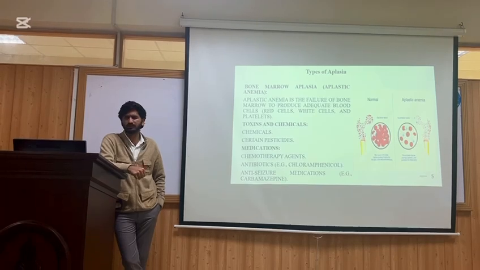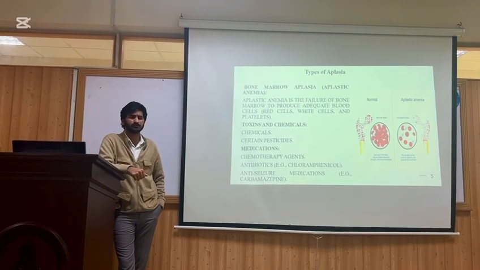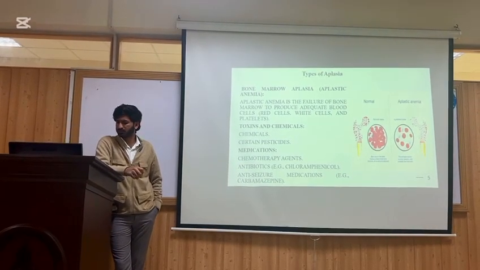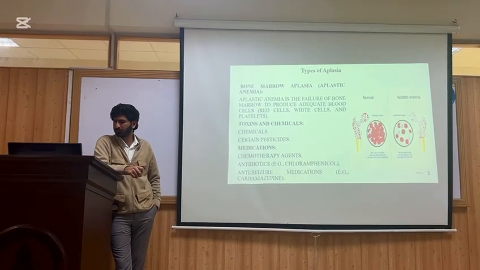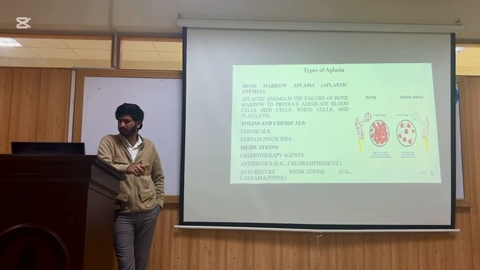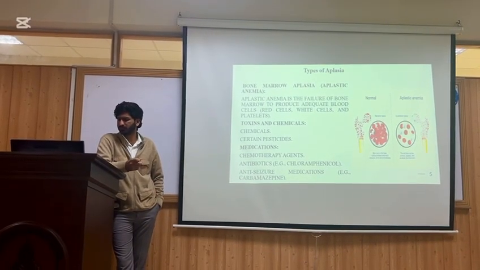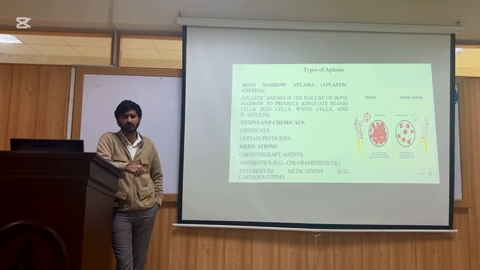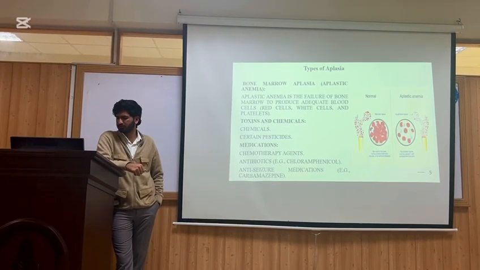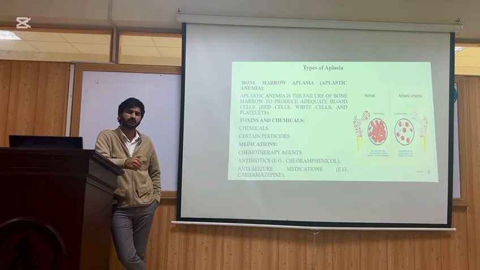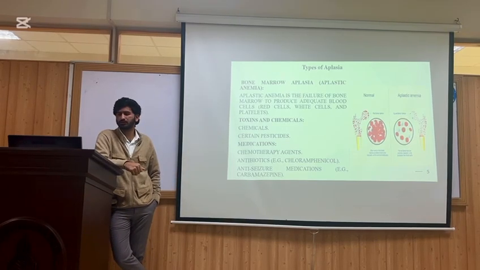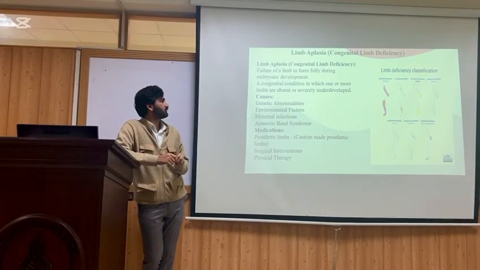If we talk about the medication and treatment of this type of aplasia, the medications given include antibiotics such as chloramphenicol, and anti-seizure drugs such as carbamazepine, which can also be involved in this condition and its treatment. The next type of aplasia is limb aplasia.